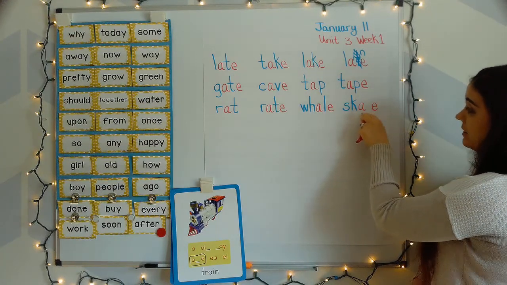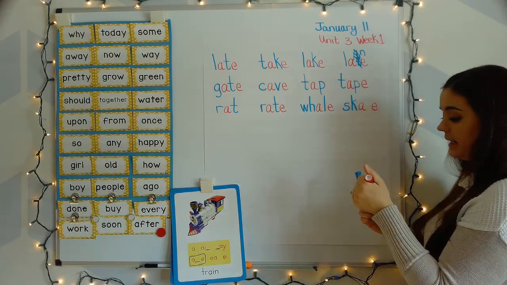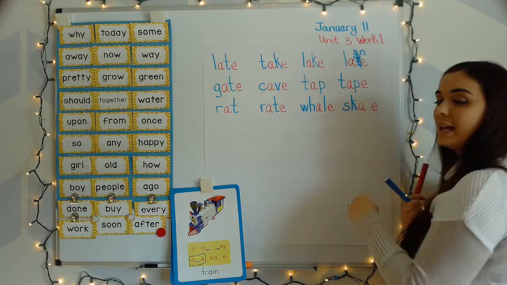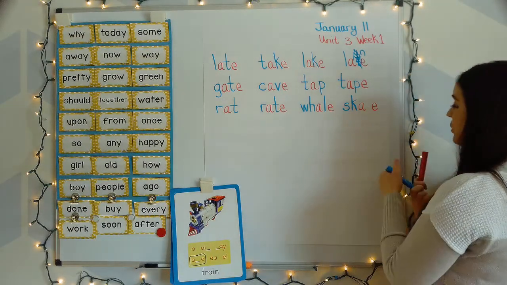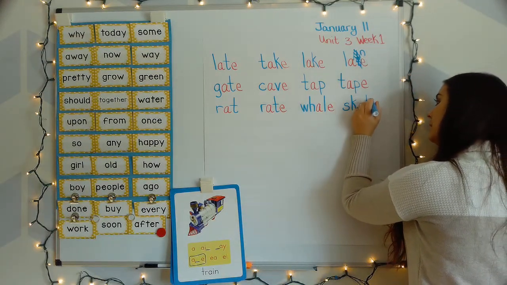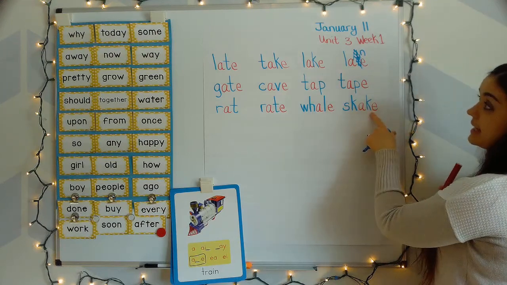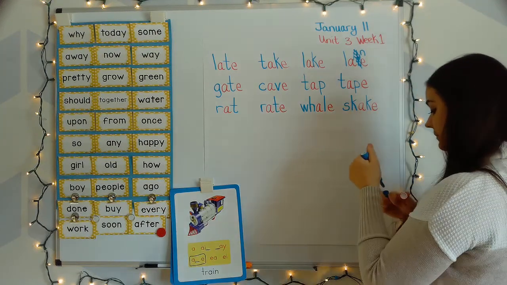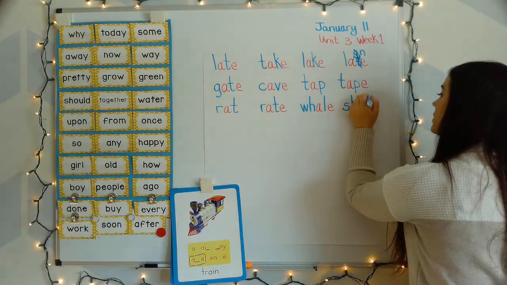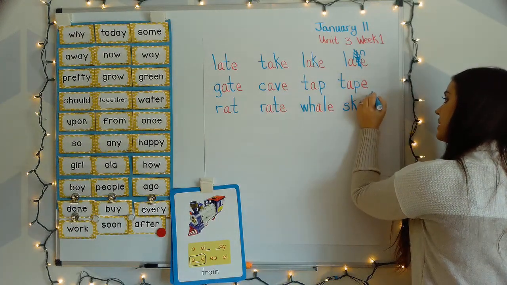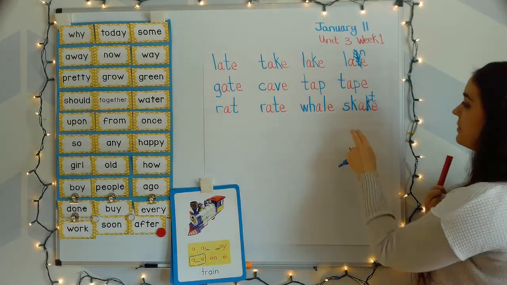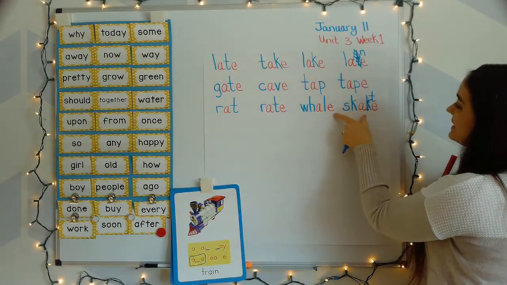Ska, A. Remember, A has to have his buddy E in order to make the long sound. If there is not an E there, that means A says ah, like apple. And K says ska. Ate, skate. Oopsie. Miss Porter is just making all kinds of mistakes today. I'm sorry. And the word skate, it's actually a T. My bad. Ska, ate, skate.